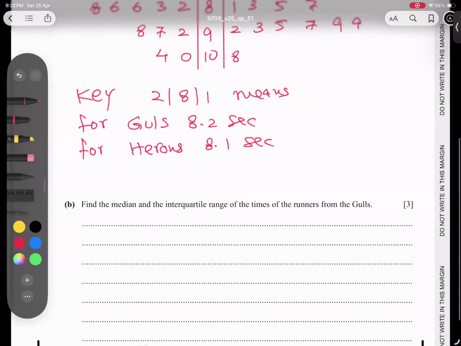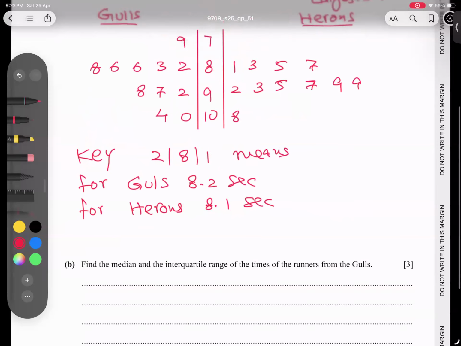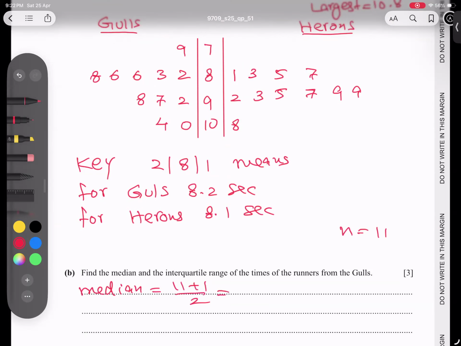He is asking the median and interquartile range for the time of the runners for the Goals. So we have to concentrate here only. What is the median formula, students? Median formula, we have (n plus 1) divided by 2, n is 11. So 11 plus 1, 12 divided by 2, 6th place. So 1, 2, 3, 4, 5, 6, last number, 8.8. So I'm getting here the median is 8.8 seconds.